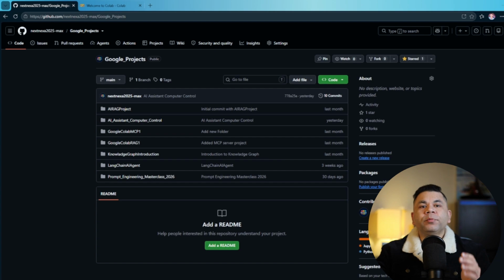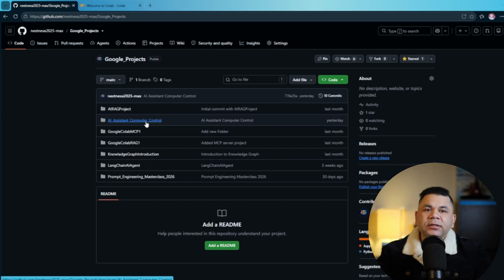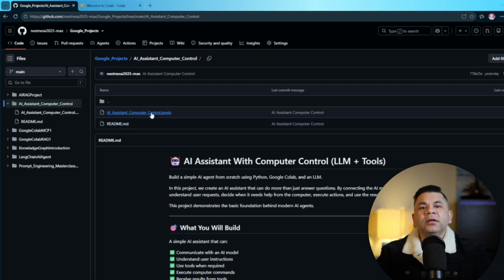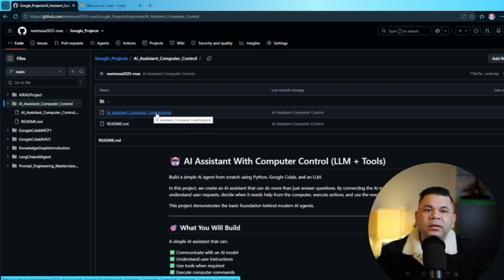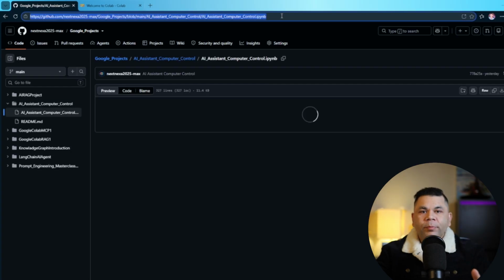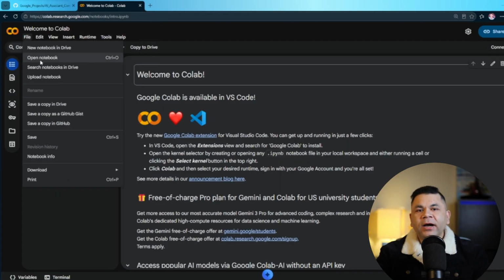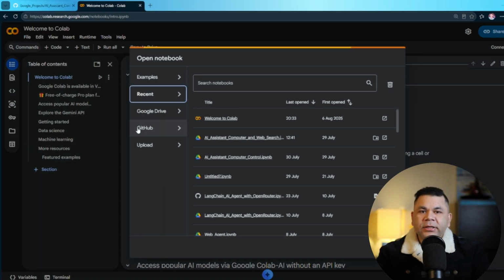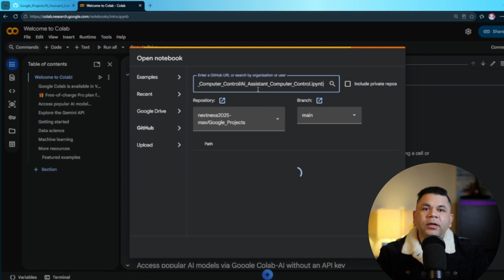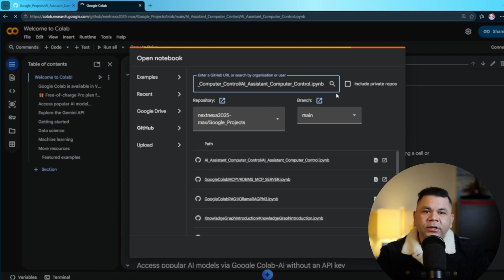By now, you probably know how to open and use the notebook from my GitHub repository. If not, no worries. Just check my previous videos on how to do it step by step. Let's head over to my GitHub repository. Then click on the AI Assistant Computer Control folder. Here, you will find the AI Assistant Computer Control Notebook. Copy the notebook URL and then navigate to your Google Colab account and click on File, then Open Notebook, click on GitHub and paste the URL here. You now have the notebook saved in your Google Colab.